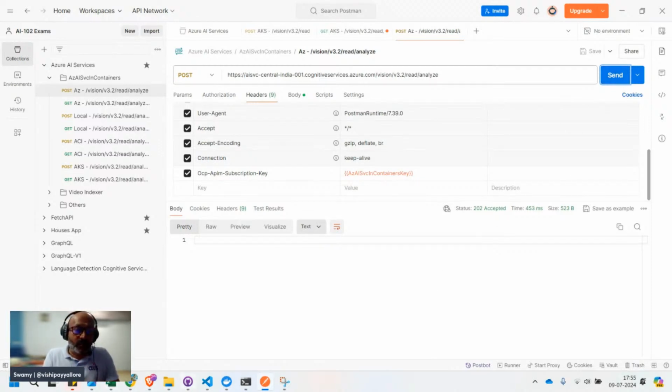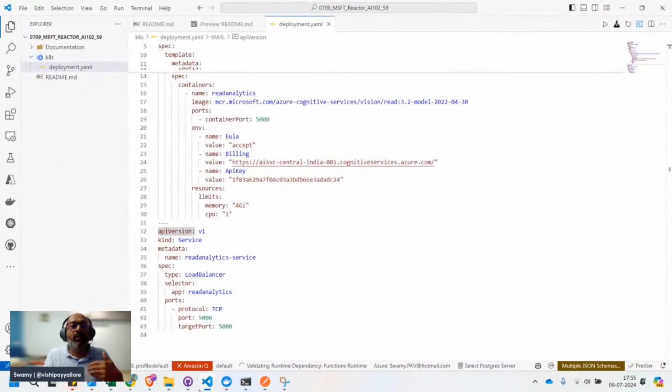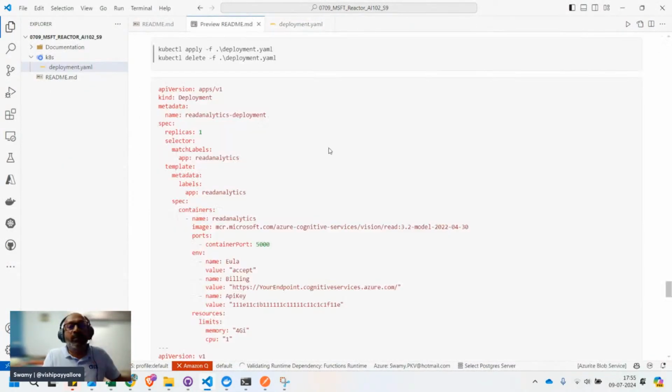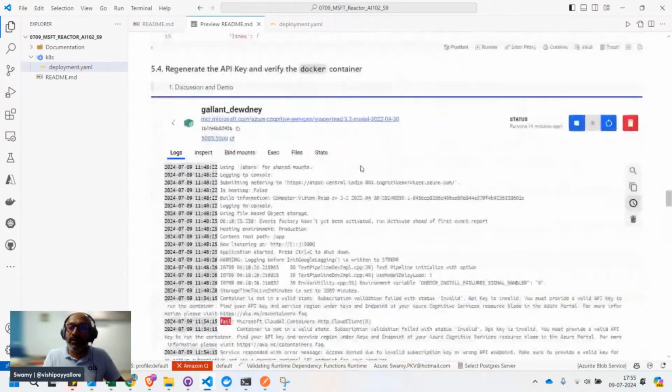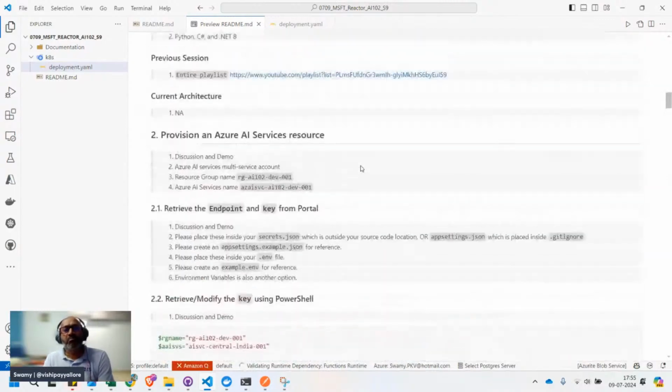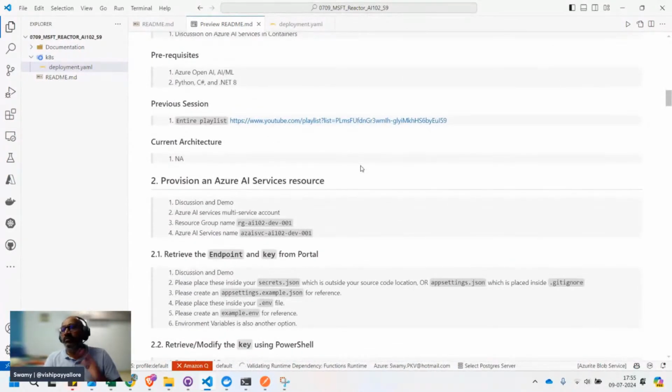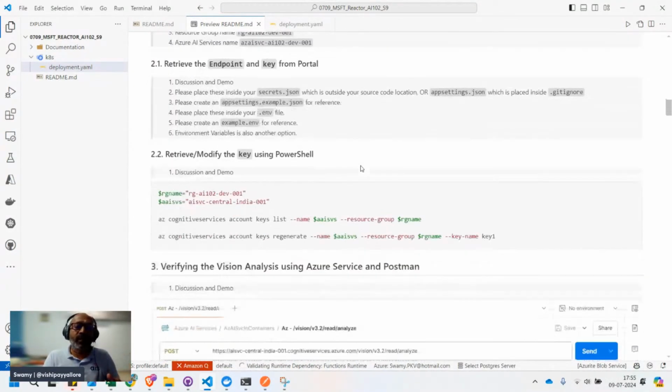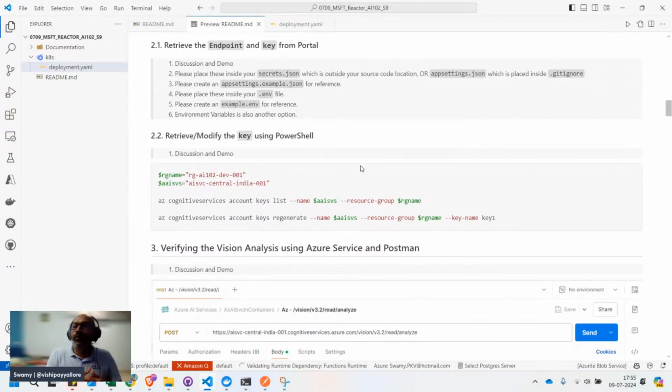So we saw how to execute or work with the Azure service, particularly the Vision OCR. Then we spoke about a few of the best practices: store it in the secret JSON, not in app settings.